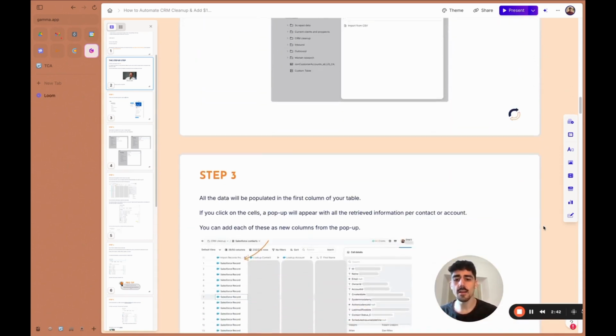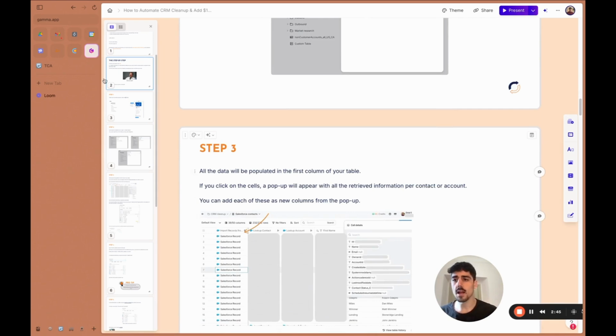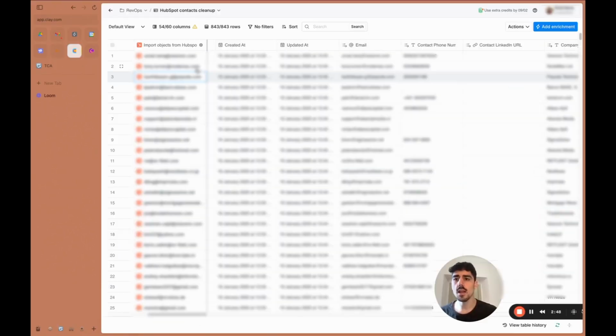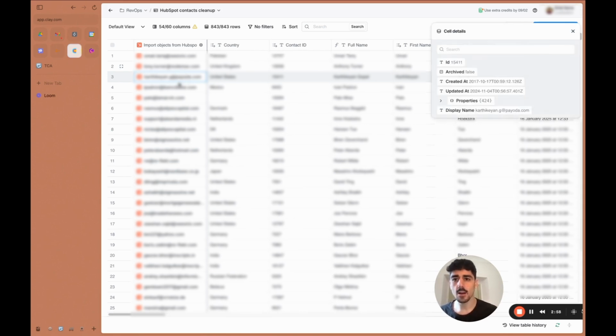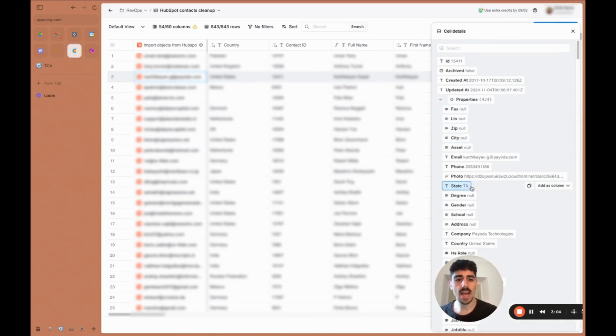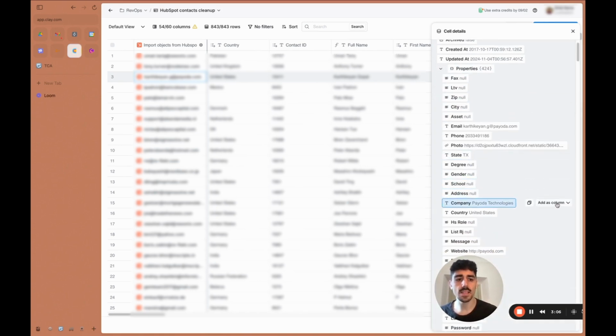This is what you get: all the data in a column here. I'm going to show you how I did it as well. We imported all the data here from HubSpot, and we get all the objects straight away. So we got all the people here, right? If we click on each of the fields, a pop-up appears with more properties and more things that we can add. We can add each of these as a column. We click add as a column, and we can add it into the Clay table, okay?